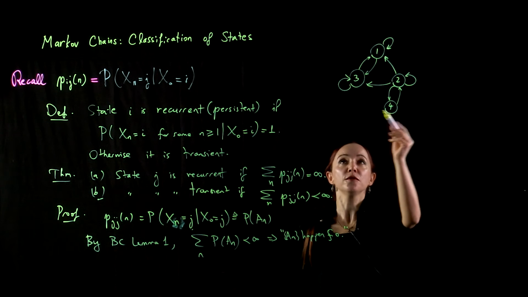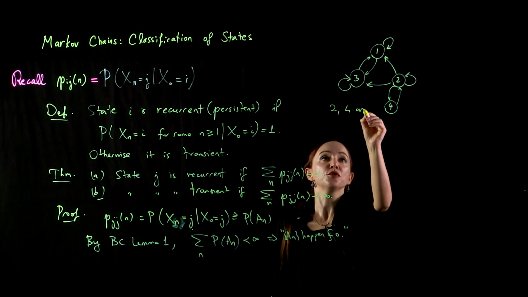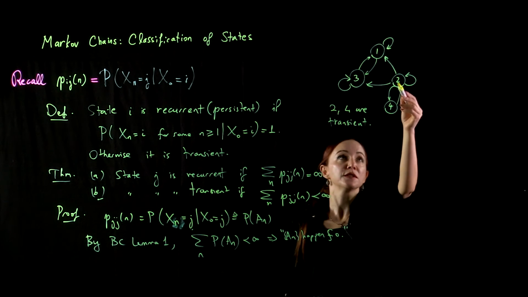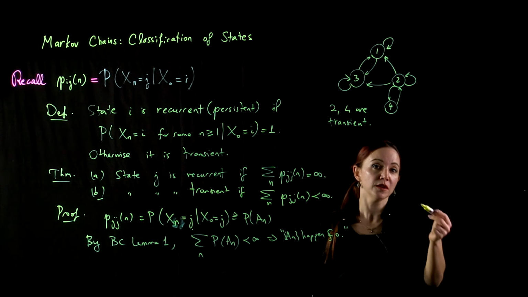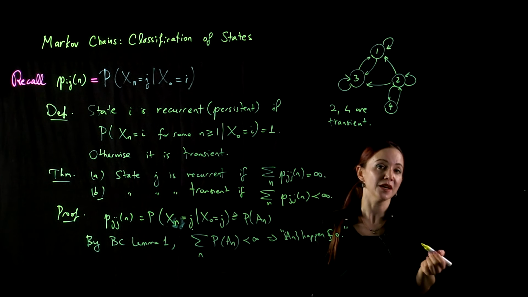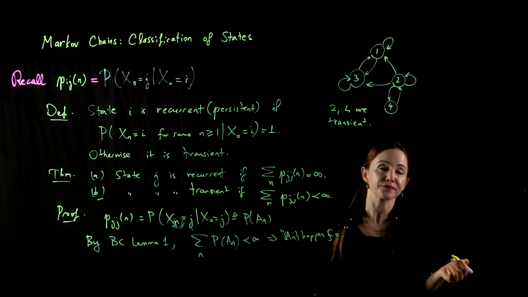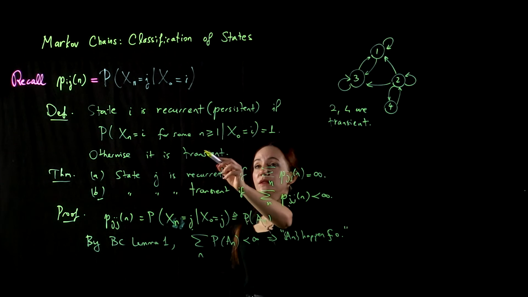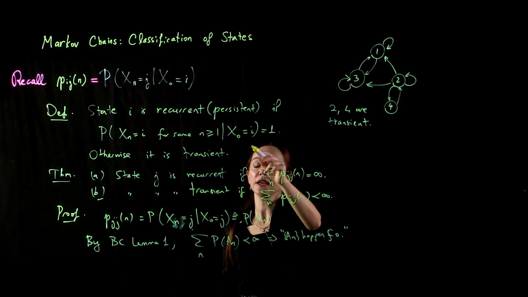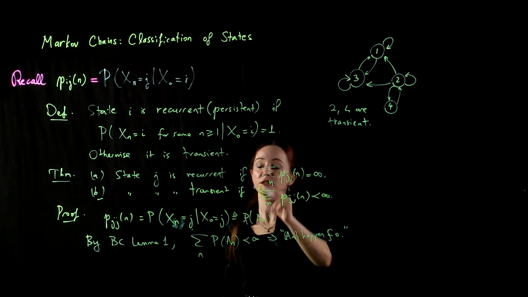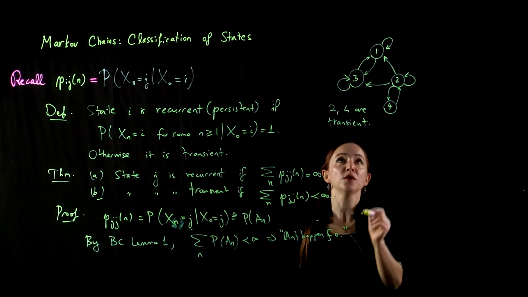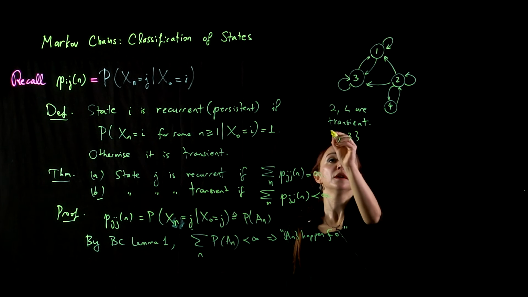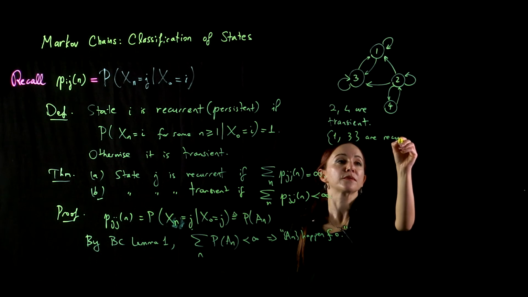So states 2 and 4 are transient states. When we leave states 2 or 4, it is not guaranteed that we will come back in the future. So the probability that we will come back again and again is not 1.